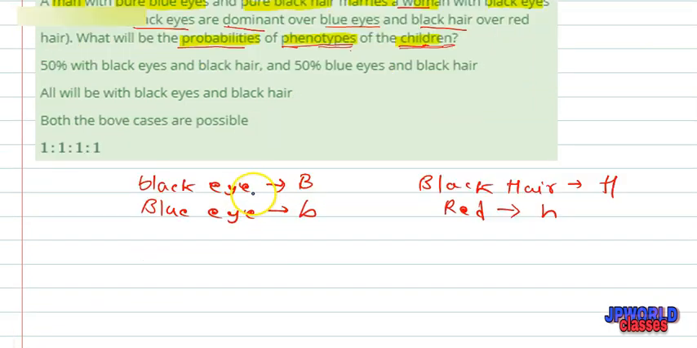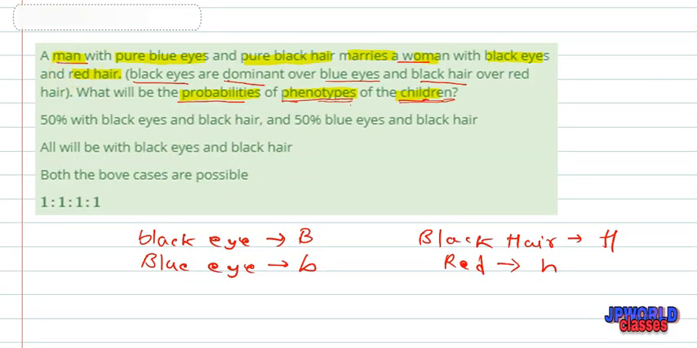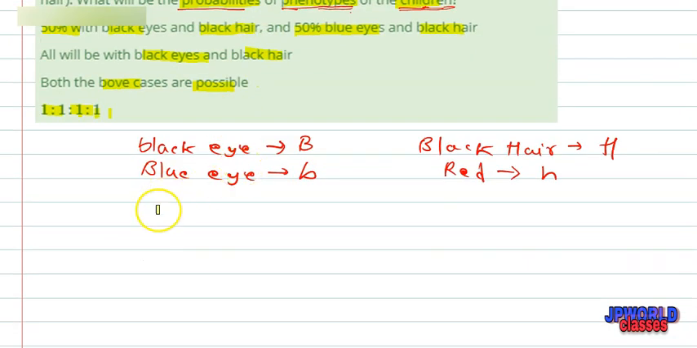Let's move forward and see what our options are. Our first option is 50% black eye and black hair and 50% blue eye and black hair. The second option is all with black eye and black hair. The third option is both cases are possible, and the fourth option is 1:1:1. So let us do the question so that it will be more clear for us.